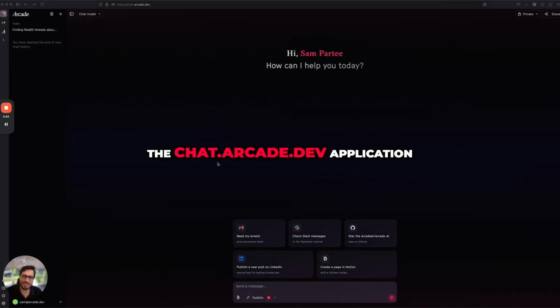Today I'm going to show you the chat.arcade.dev application, which showcases some of the unique features of Arcade. Specifically, here I'll be showing off its ability to authenticate agent actions on behalf of the end user of the agent. What this means is that you could, as an agent developer, equip your agent with these tools, these capabilities to go out and reach out to services external to your application.